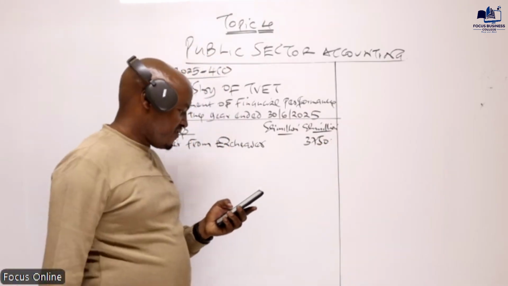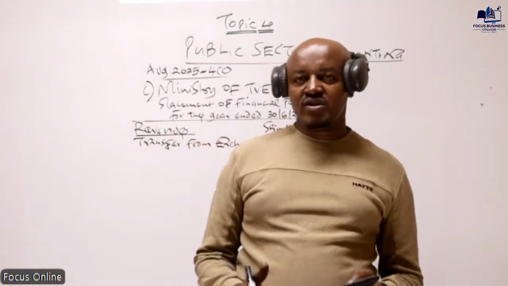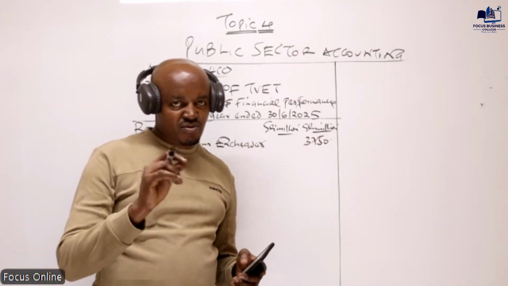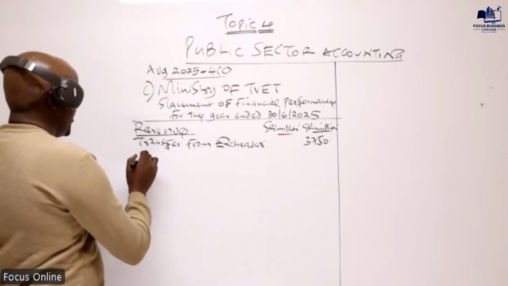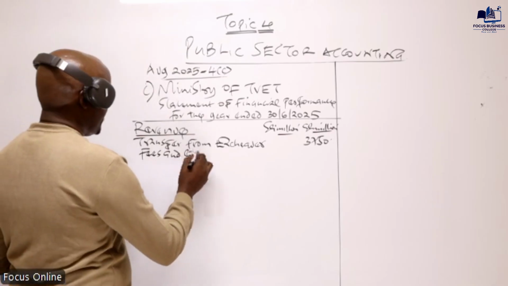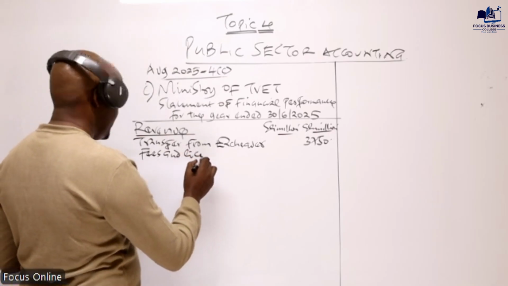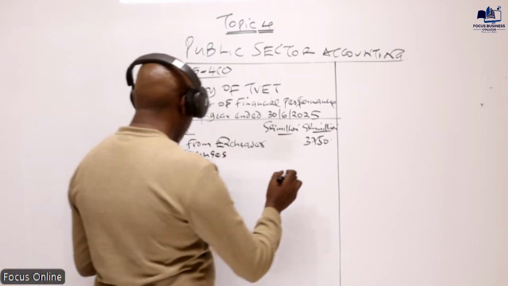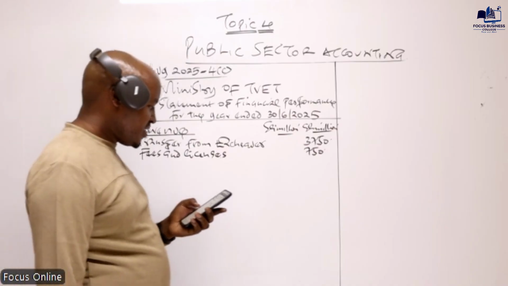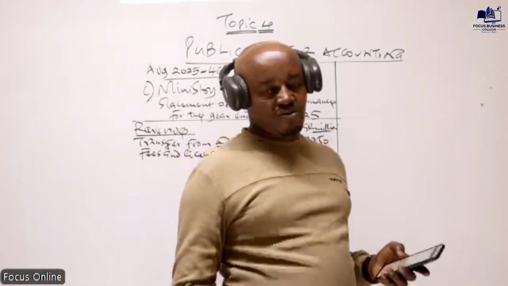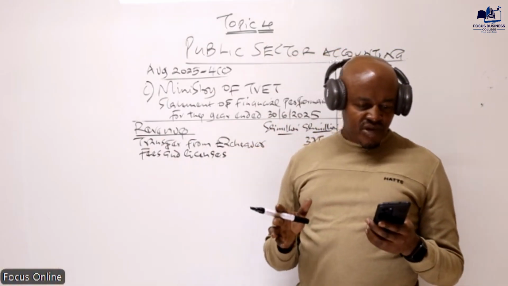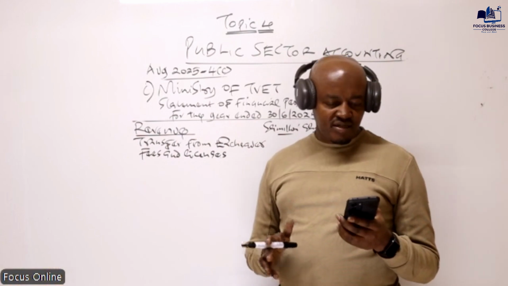So below that, what do we have? We have the fees and licenses. Basically this ministry provides some services and charges a small fee. So this is the fees charged for the services offered, fees and licenses. That is still an item of revenue. Below that, we have liabilities for long-term benefits. This is a non-current liability. We have the long-term borrowing, a non-current liability.